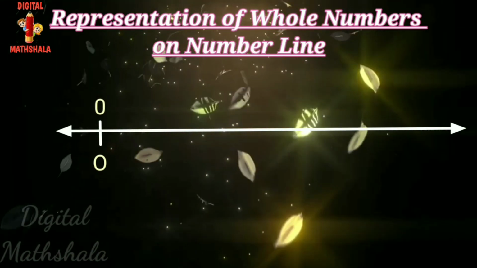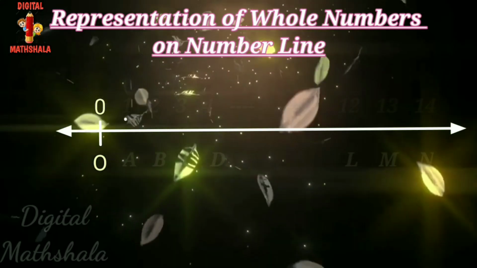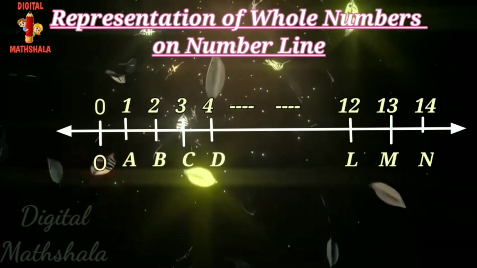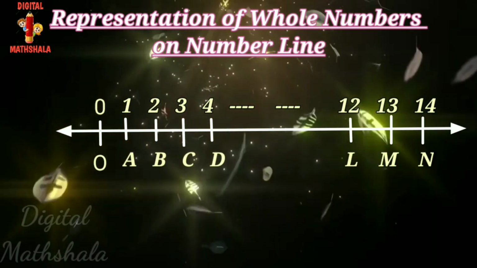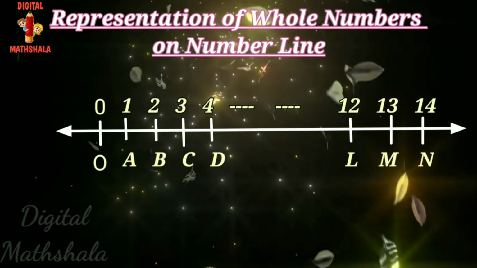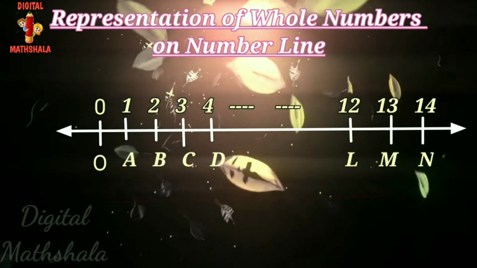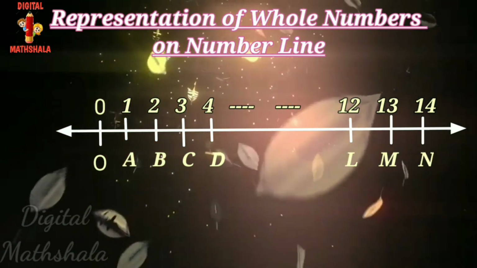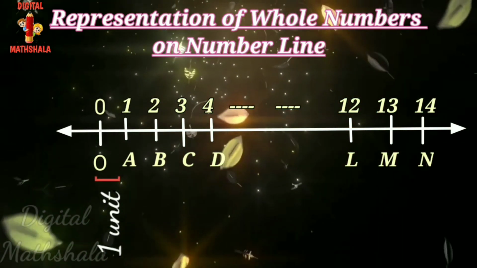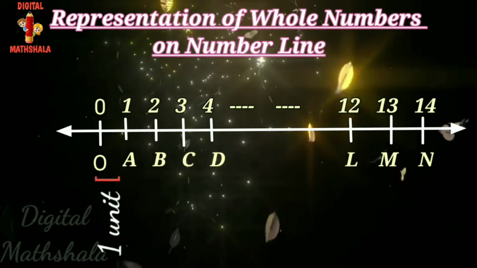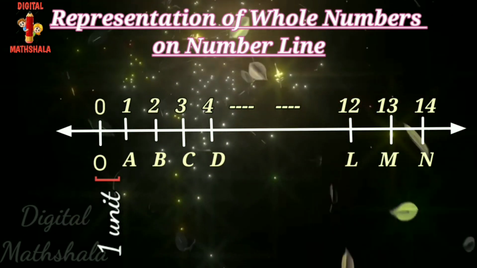Starting with O, mark points A, B, C, D, and so on, at equal distances to the right of O. Let OA be 1 unit, then AB, BC, CD are all equal to